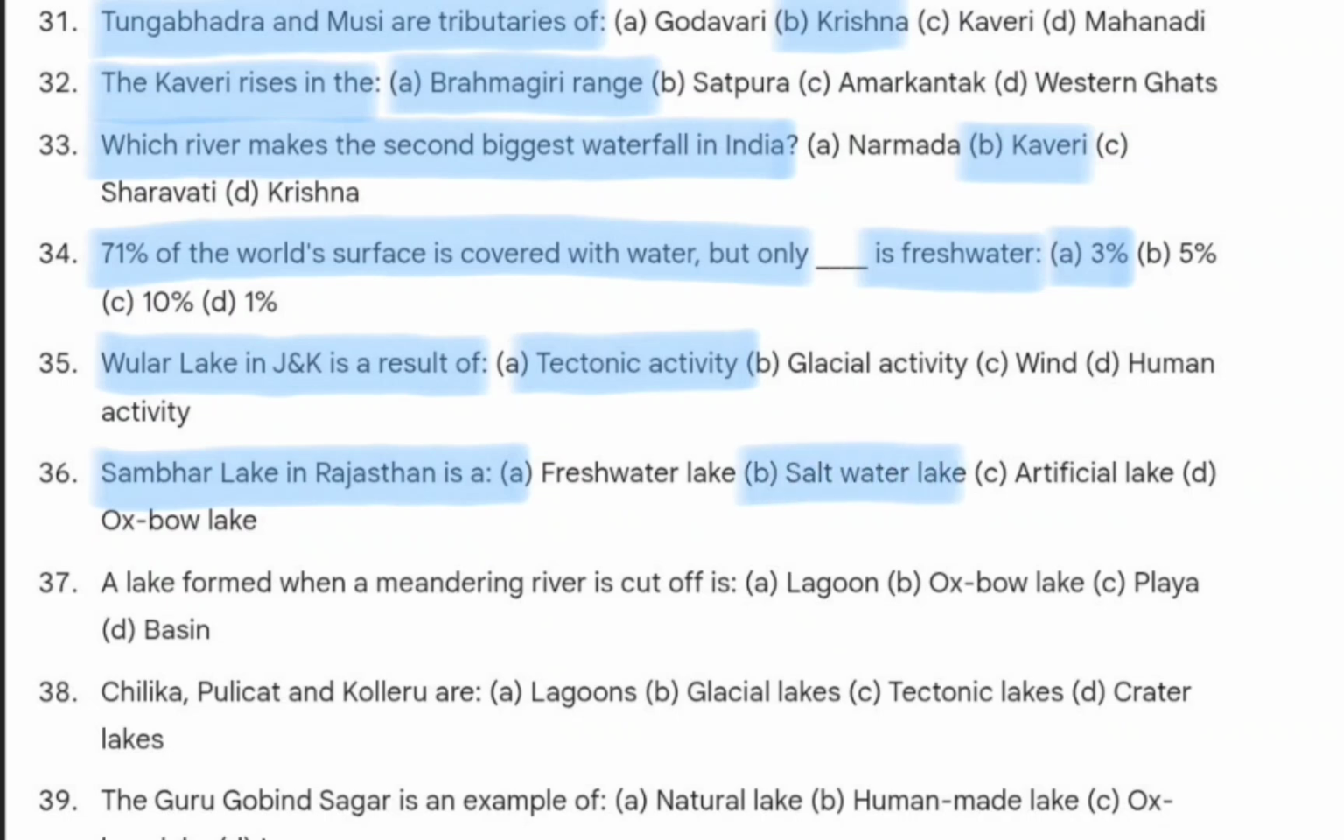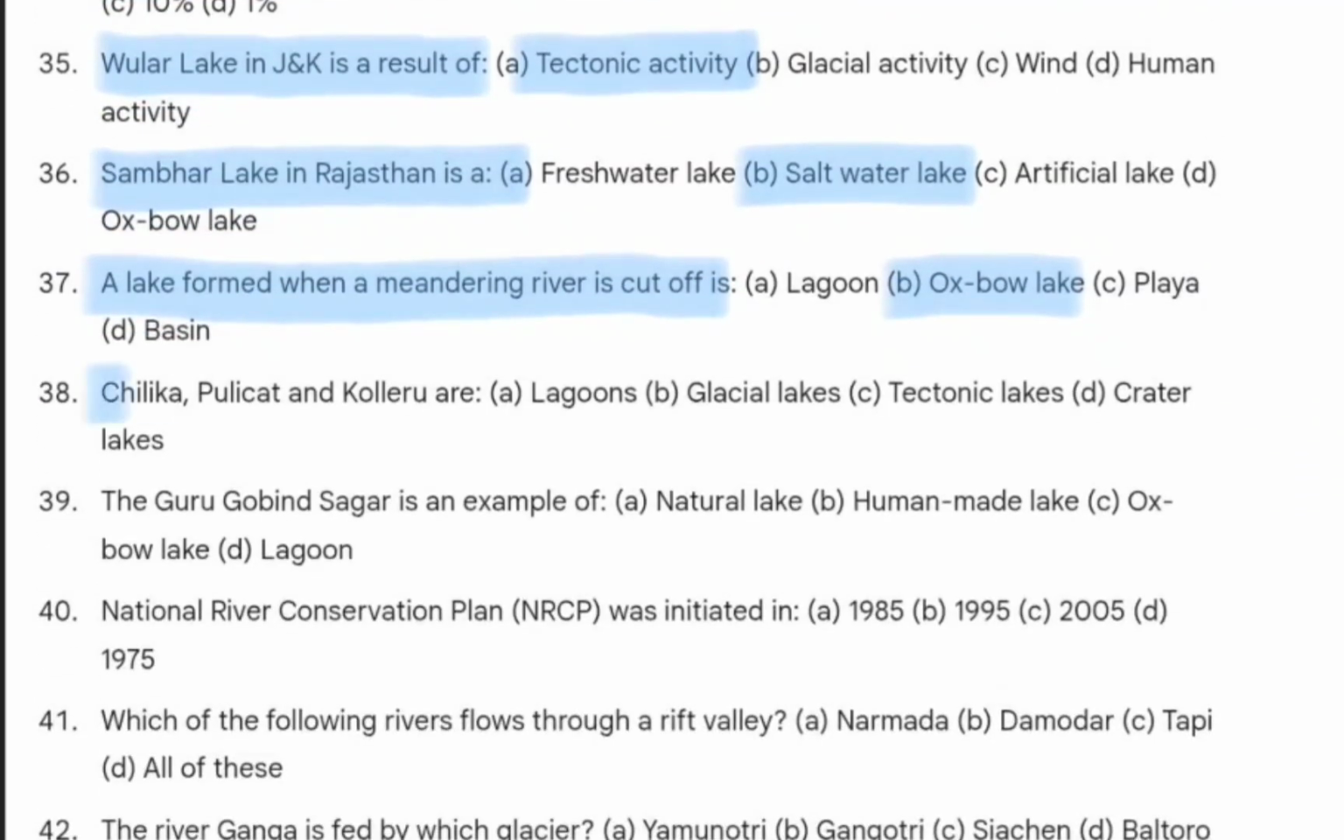It is a saltwater lake. A lake formed when a meandering river is cut off is Oxbow Lake. Oxbow Lake will be the correct answer. Next question. Chilika, Pulicat and Kolleru are what? These are lagoons. Next is, the Guru Gobind Sagar is an example of human-made lake.